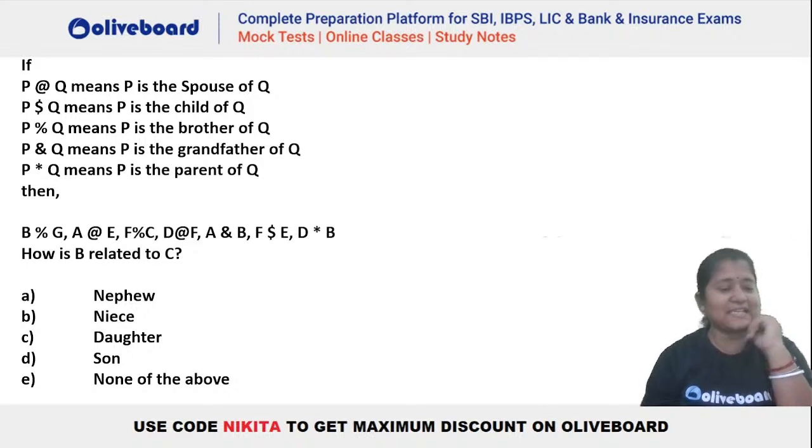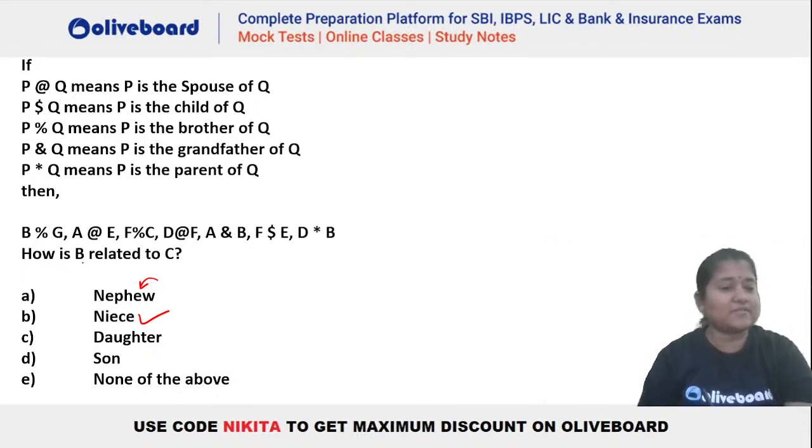Okay, Arunya is getting niece as the answer. Anybody else? Are we also niece? Monica also niece. Avinash is getting nephew. Okay. Chalo, we will check whether it's nephew or niece. Let's draw the diagram.